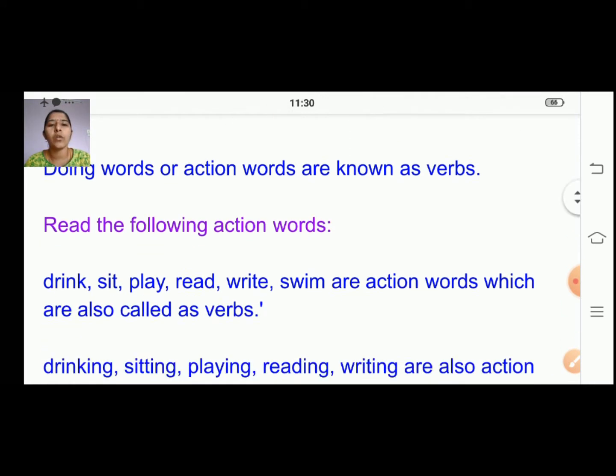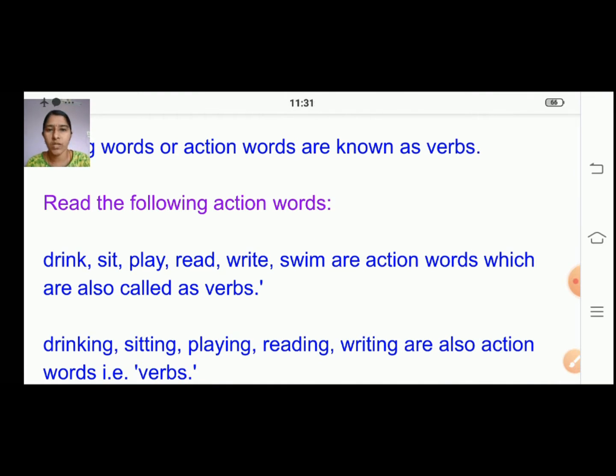These are some of the action words which we saw in the last class: drink, sit, play, read, write, swim. These are action words and we also call them verbs.